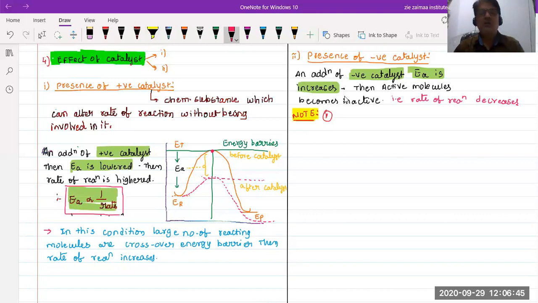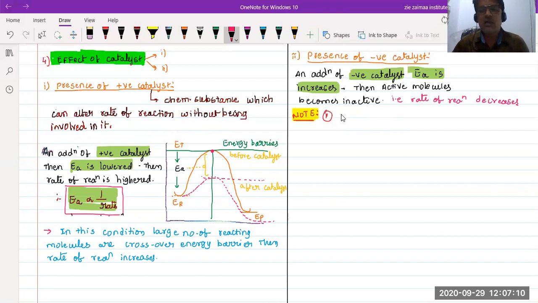I have already given the definition of the catalyst. What does it mean, Marita? A chemical substance which can alter the rate of reaction but is not involved in it. It can speed up the reaction, and it is known as the catalyst. So what is going to be altered by the addition of this catalyst, we need to know.